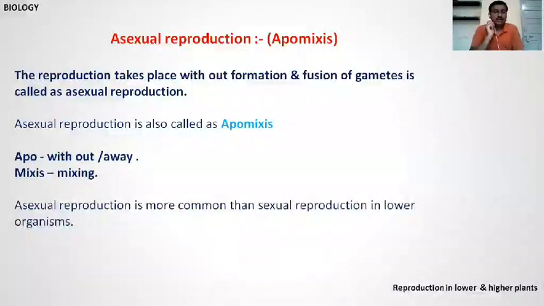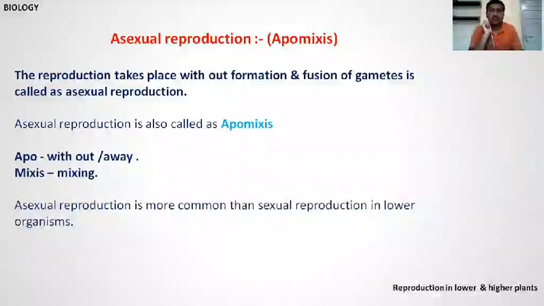It means the offspring produced by asexual reproduction are an exact copy of their parents and similar to one another also. These asexual reproductions are developed by the body cell, mostly in unicellular organisms.